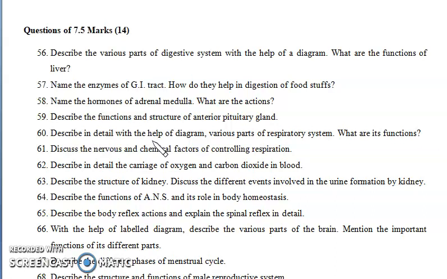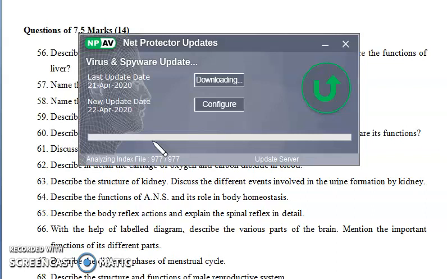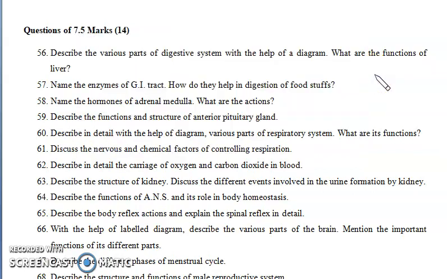And then you should write about the functions of the liver. What you have to write is that the liver actually does the metabolism functions, right? So metabolism of different substances takes place inside your liver.